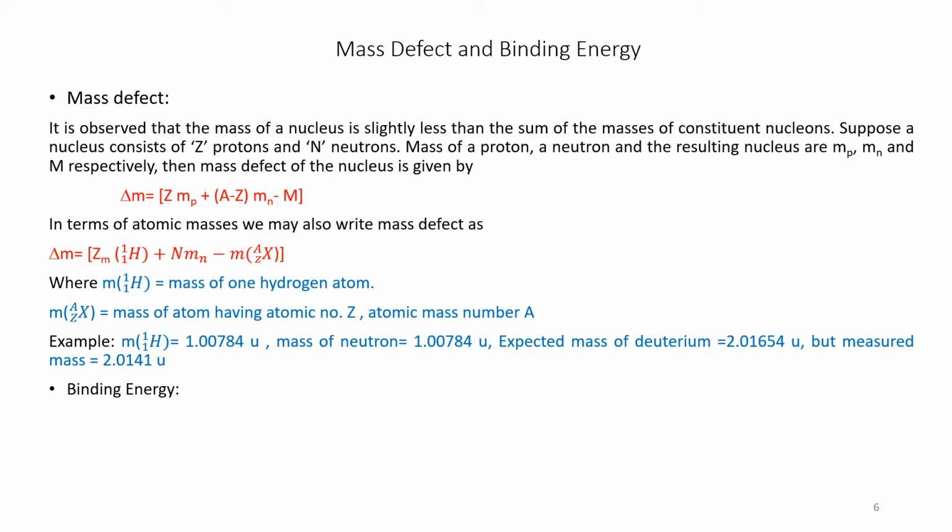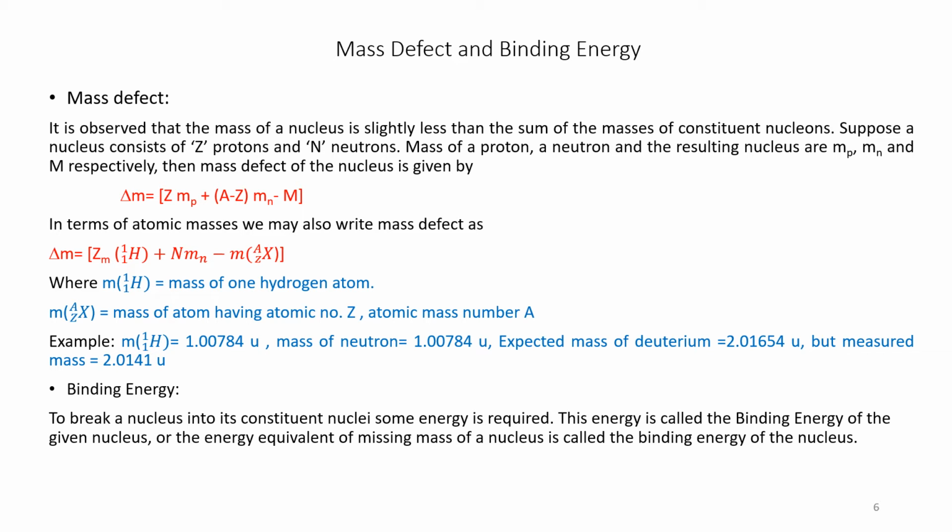Binding energy. To break a nucleus into its constituent nucleons, some energy is required. This energy is called the binding energy of the given nucleus, or the energy equivalent of the missing mass of a nucleus is called the binding energy of the nucleus.